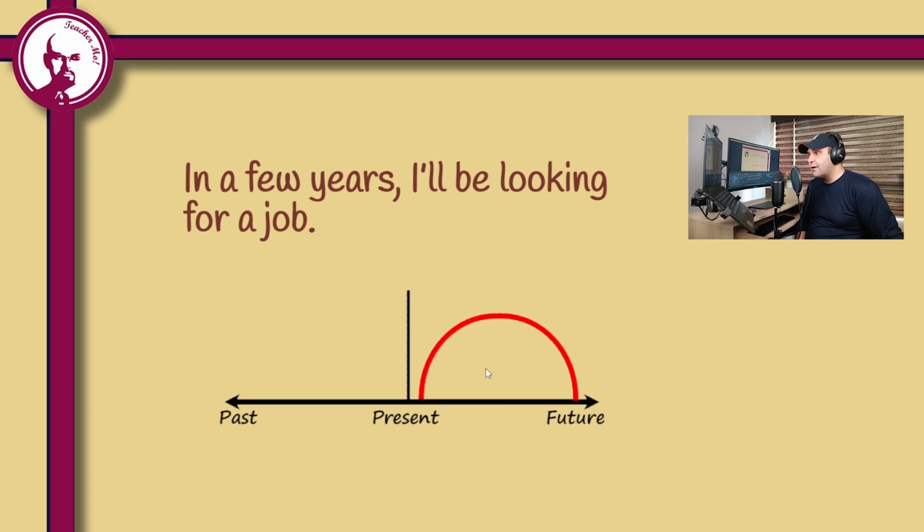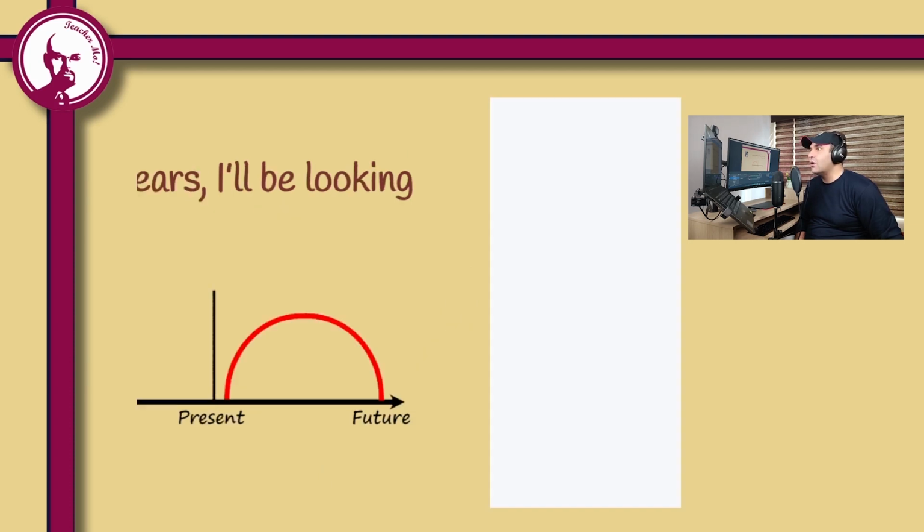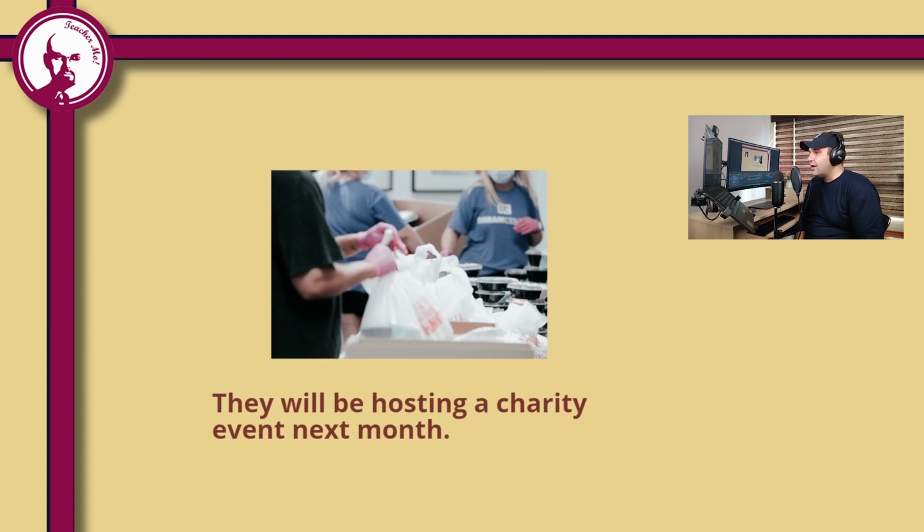Look at the diagram. We have an action that starts in the future. It also ends in the future, but it is in progress in the future. So, another example. They will be hosting a charity event next month.